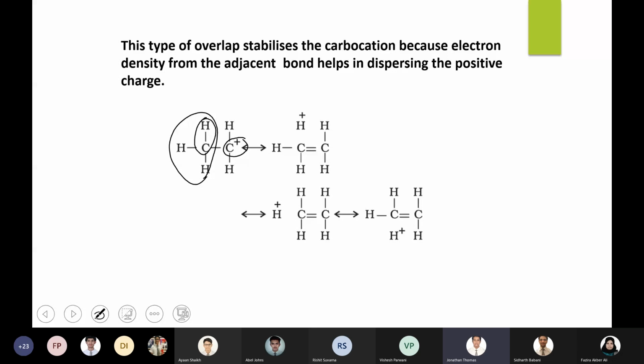Ma'am, does that form all these resonance structures? This is known as a hyperconjugation structure. This is not resonance because you cannot say that there is a shift in a double bond or something. It is just a transfer of electrons from one bond to the empty p orbital of the carbon atom. So these are known as hyperconjugating structures.